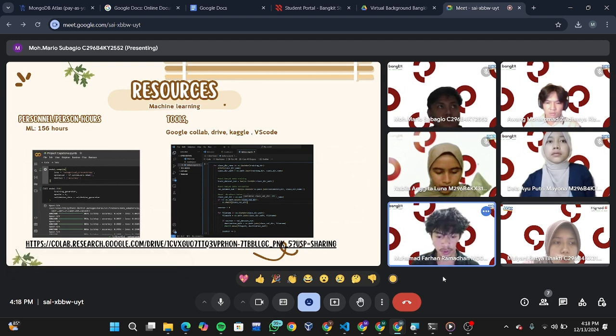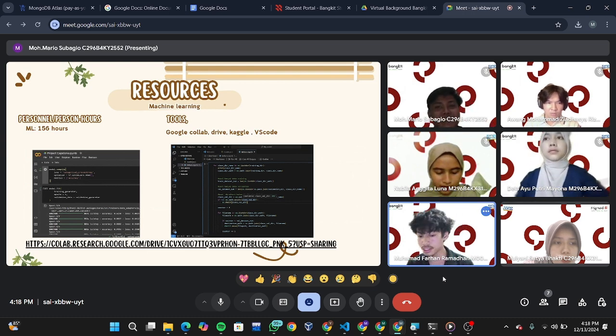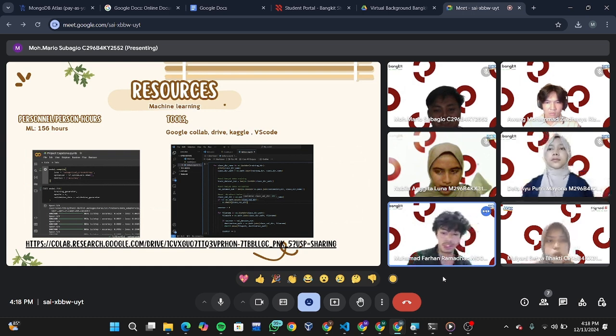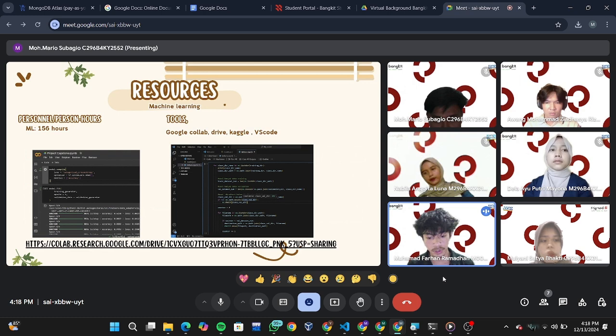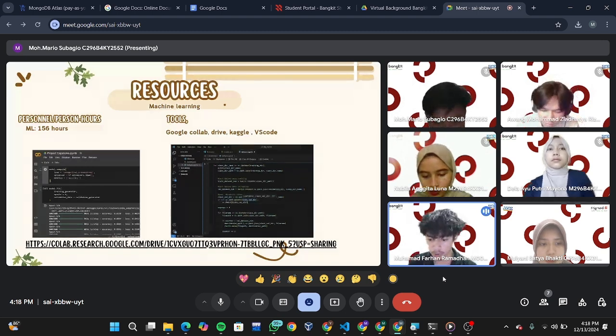All these resources work together in an integrated manner to build a model capable of recognizing food ingredients from images and providing relevant recipe recommendations. With this approach, the project aims to deliver a practical solution for you to make the most of the available food ingredients. You can go to the next slide.